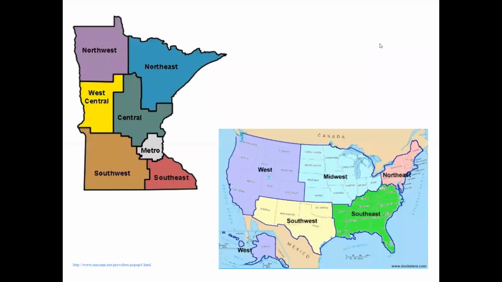Now we're going to take a look at some regions of the United States. Does this look familiar to everybody? Yeah, right? We commonly divide up the United States into regions. Okay, so we have the West, the Midwest, the Northeast, the Southeast, Southwest. Okay, those are the regions we're in the United States. Where does Minnesota land? What region? Yeah, the Midwest, that's exactly right.